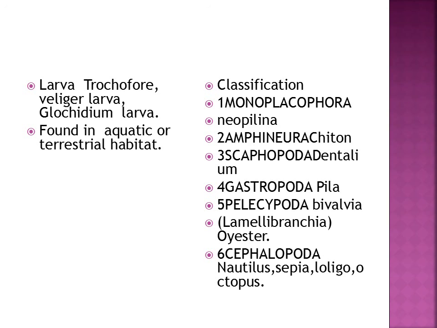Example of Gastropoda is Pila. Number 5, Pelecypoda or Bivalvia or Lamellibranchia, and the example is oyster. Number 6, Cephalopoda. Example is Nautilus, Sepia, Loligo, octopus. These are classified on the basis of presence of foot.